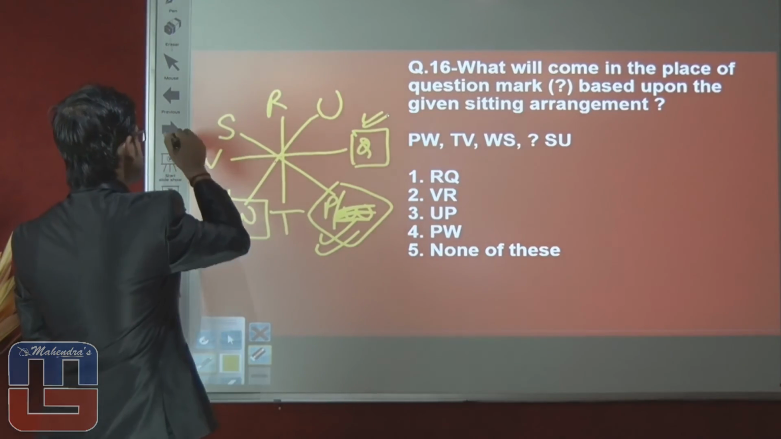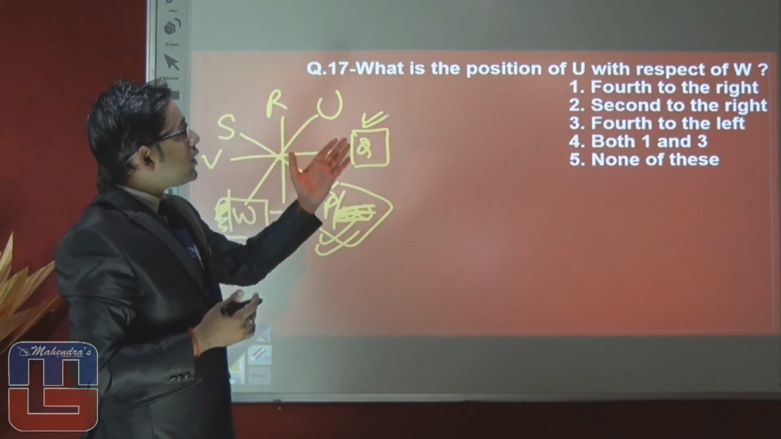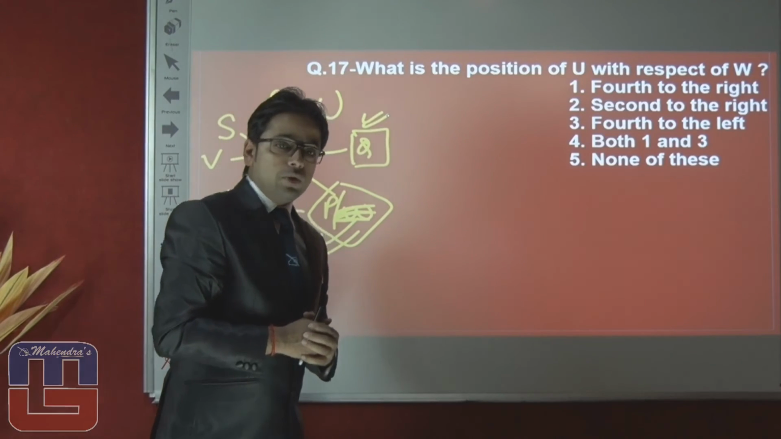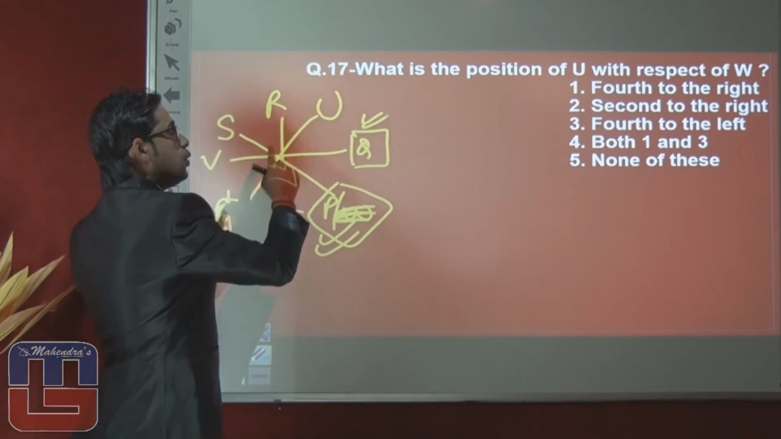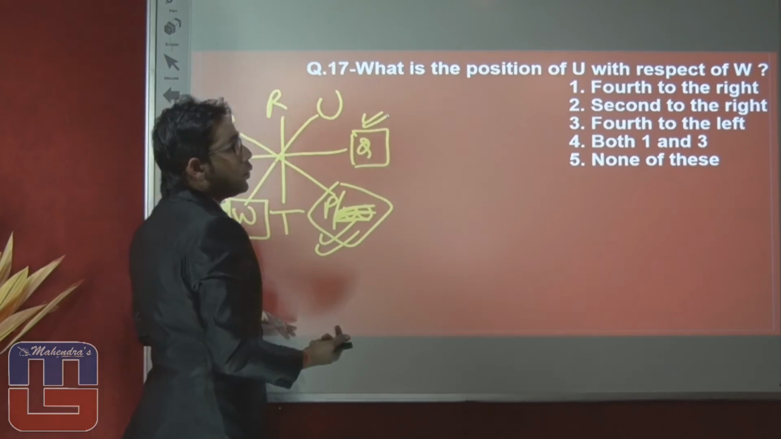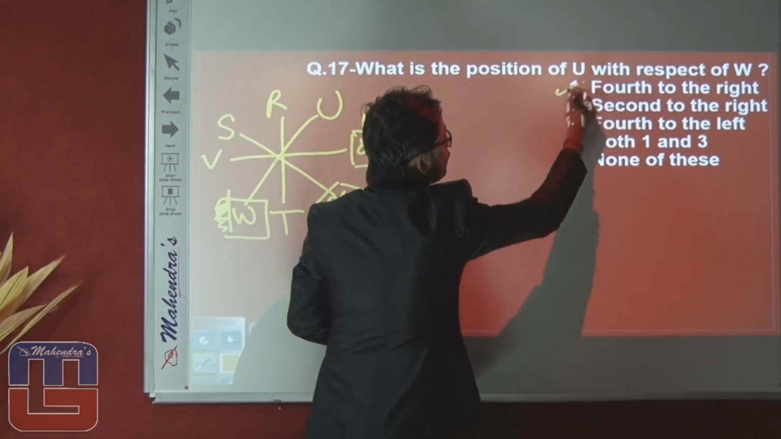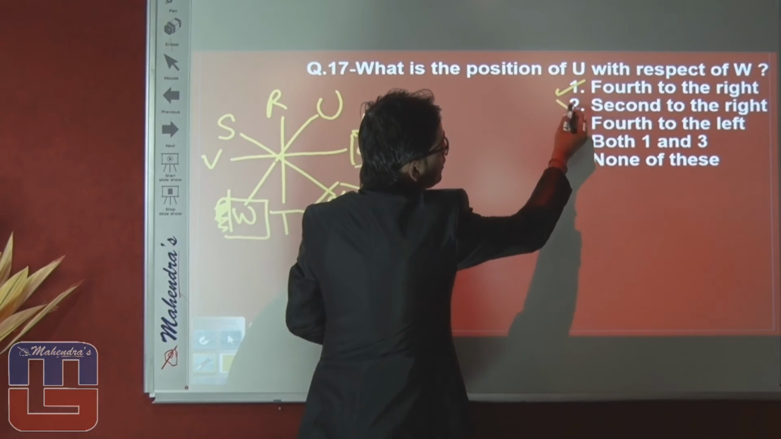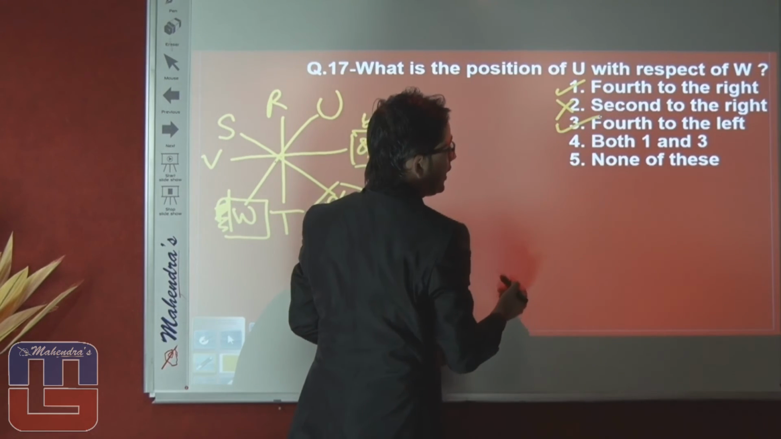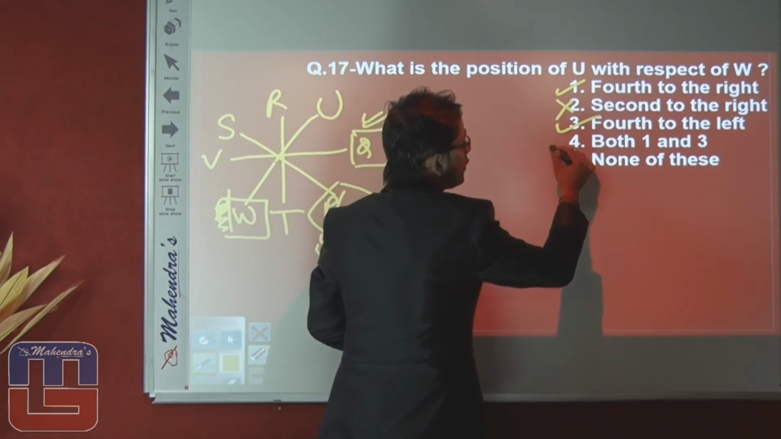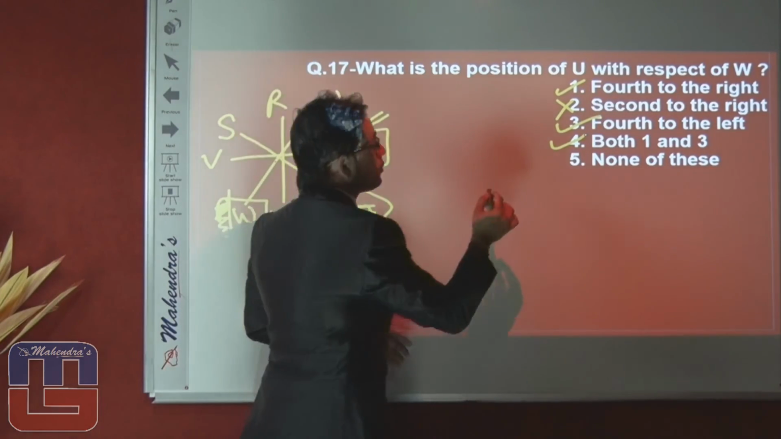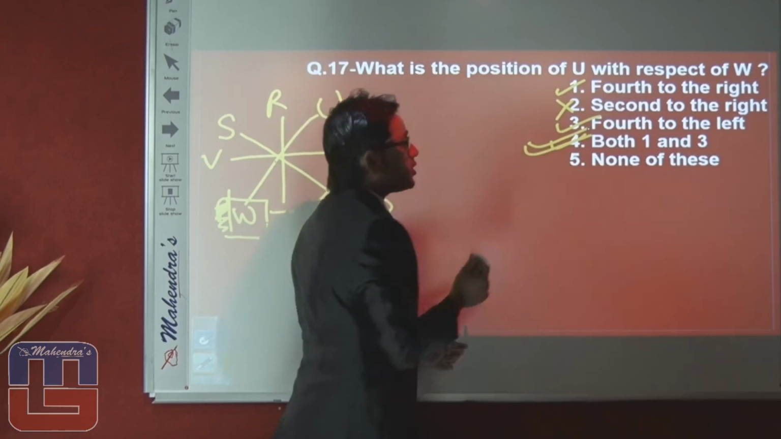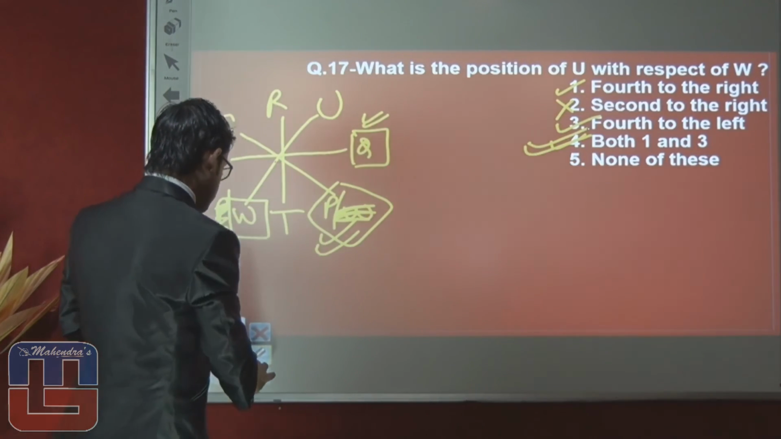Let's proceed toward the next question. What is the position of U with respect to W? You can say that position of U is 4 to the right of W or 4 to the left of W, which is written in option number first. 4 to the right, right. 4 to the left, again right. So the right answer of this question will be both first and third, which is option number 4.